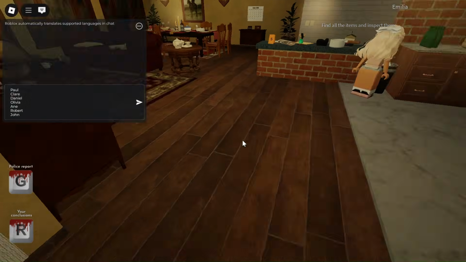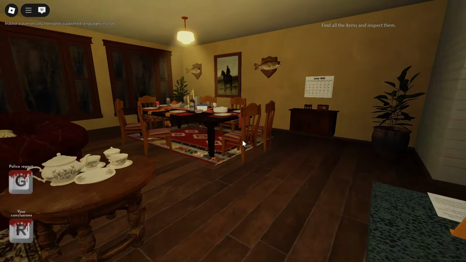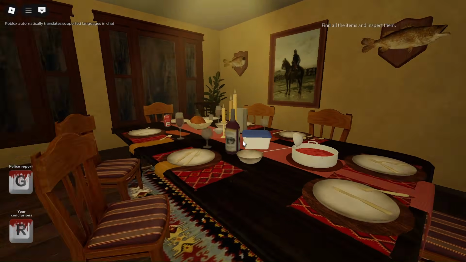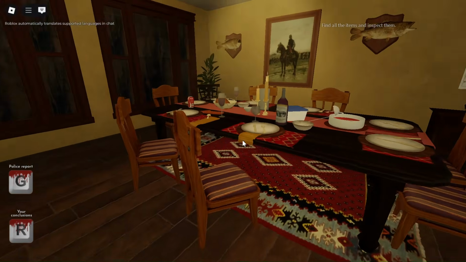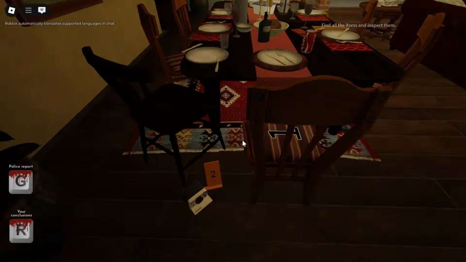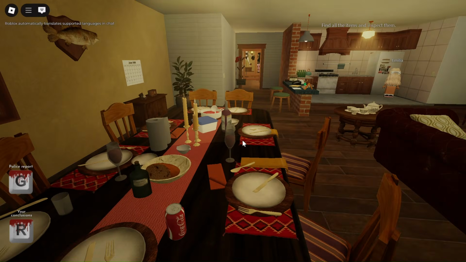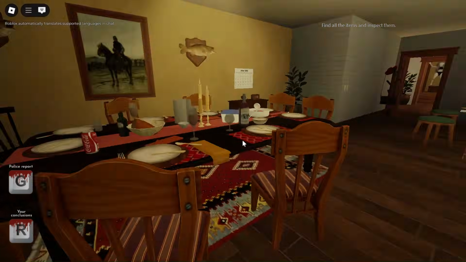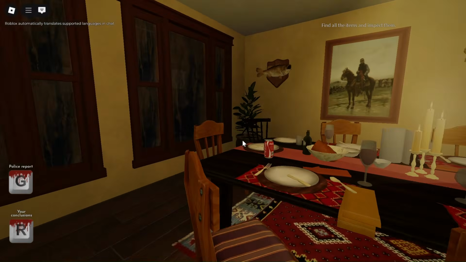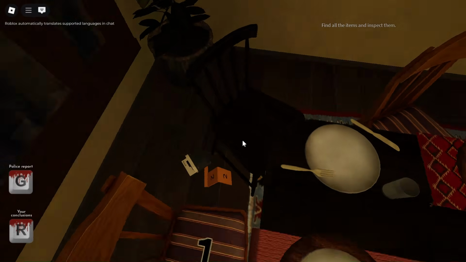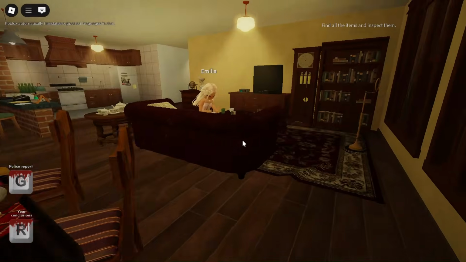So the twist here is you can count the number of chairs. There is 1, 2, 3, 4, 5, 6. There were 7 planned chairs in this room, but you can see there is one more additional chair, which means there were not 7, but 8 guests in the party. We know the names of 7, but who is this eighth chair guy who was in the party? Obviously the eighth chair guy is the one who killed Anne.